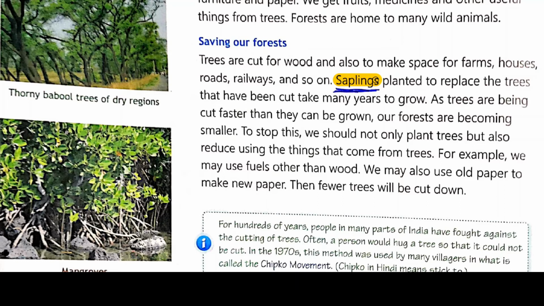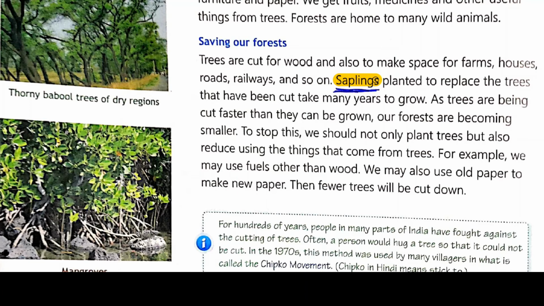To stop this, we should not only plant trees but also reduce using the things that come from trees. So we have to stop this, and for this we should not only plant trees but also reduce the use of things that we get from trees. For example, we may use fuels other than wood. If a time comes when we don't get wood, how will we manage? So we have to think of some alternatives. We should use such things which can be used as fuel except wood.